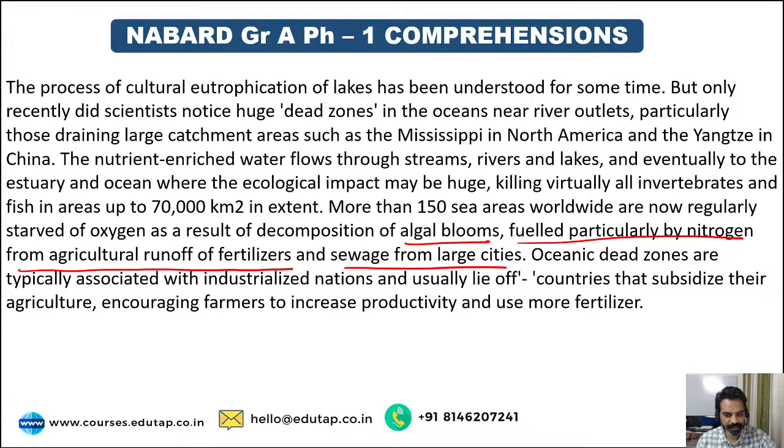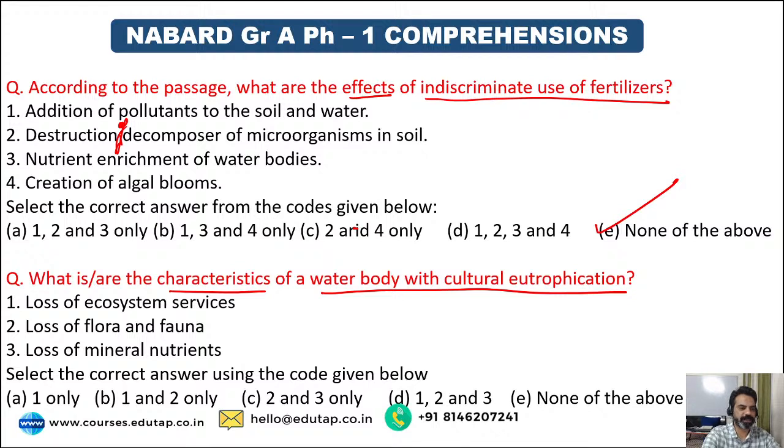So I understood that, and according to that I was ready to believe that okay, these two options are correct: nutrient enrichment of water bodies and creation of algal blooms. But the point is, there is no option in the given options where they have option 3 or 4 together, because option number 1 and 2 are definitely wrong. So that is why you had to eliminate all the options.